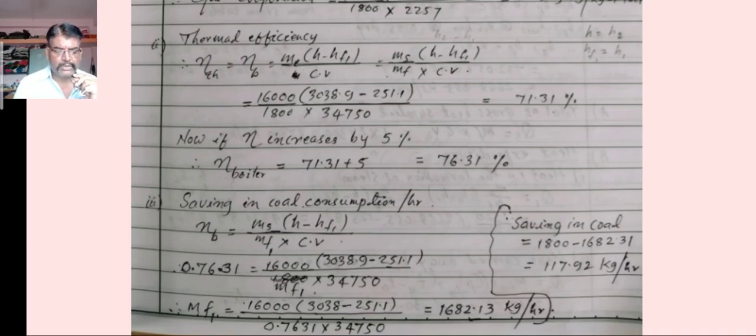1681.3 kg per hour. Therefore the saving in fuel from MF, that is 1800, we have to calculate the value of MF minus MF1. MF1 is the saving of coal, therefore 1800 minus 1681.3. Now the value of saving in coal is 117.92 kg per hour.